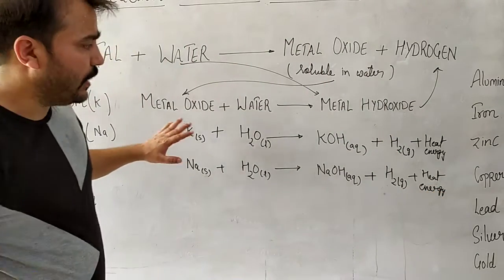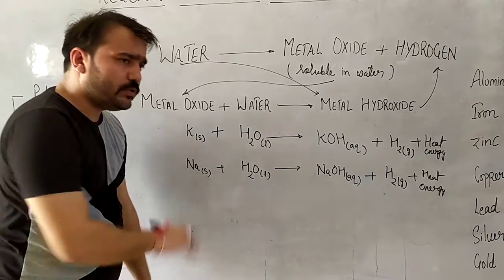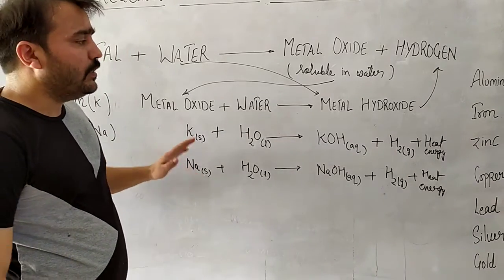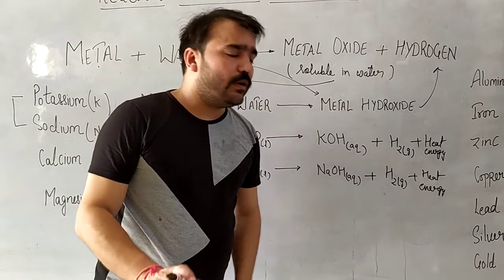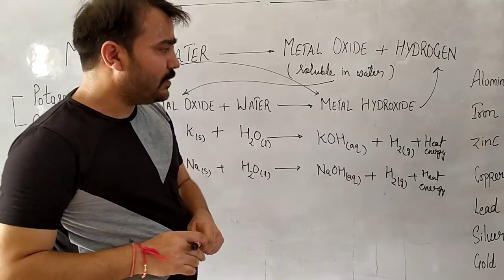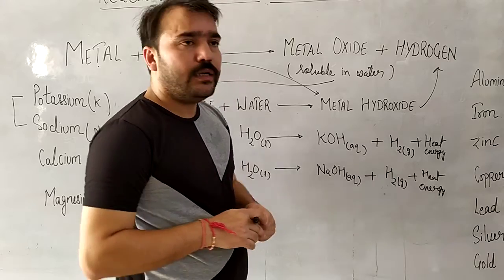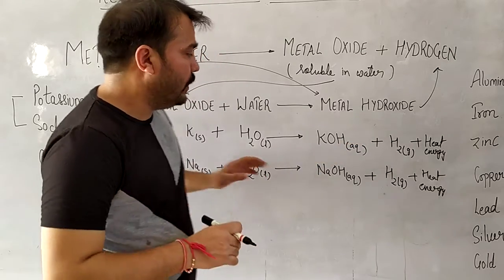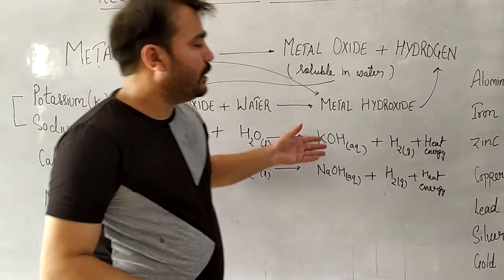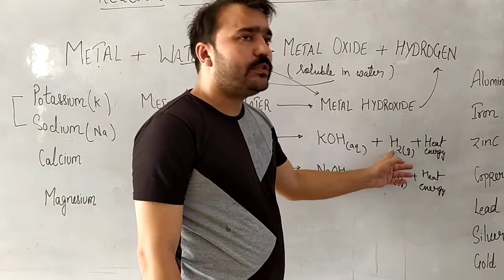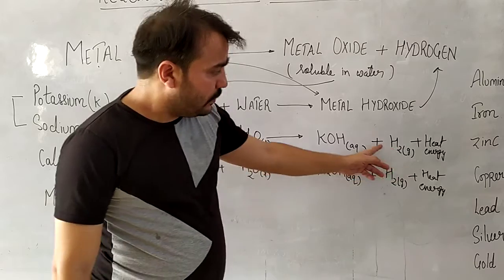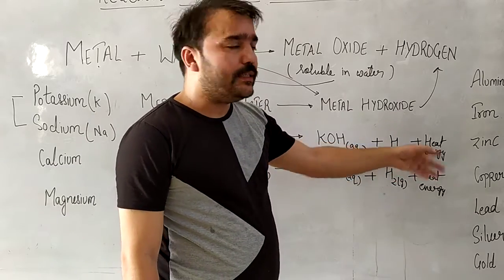Now let us understand what happens in these two. They are so reactive that when heat is produced and hydrogen gas is produced, we all know hydrogen is an excellent fuel and can burn, producing a lot of energy. So when it reacts with water, the reaction is so fast that the hydrogen produced catches fire because a lot of heat energy is produced.